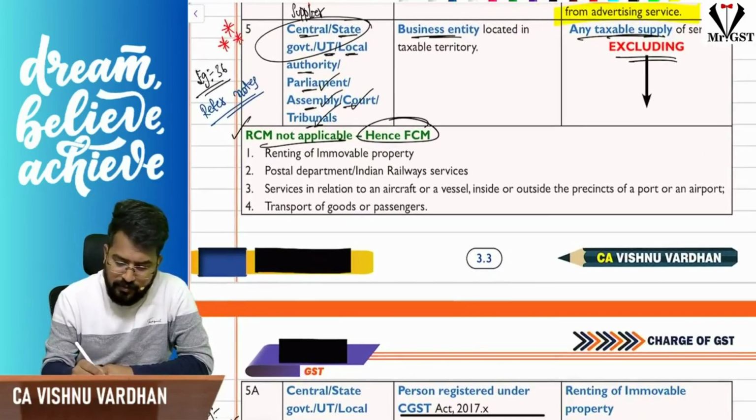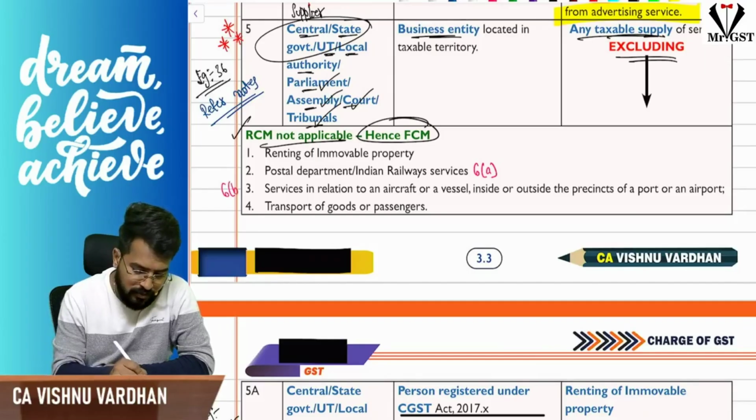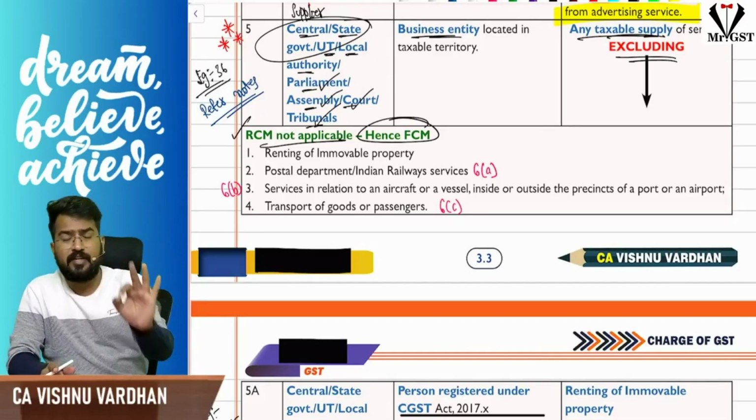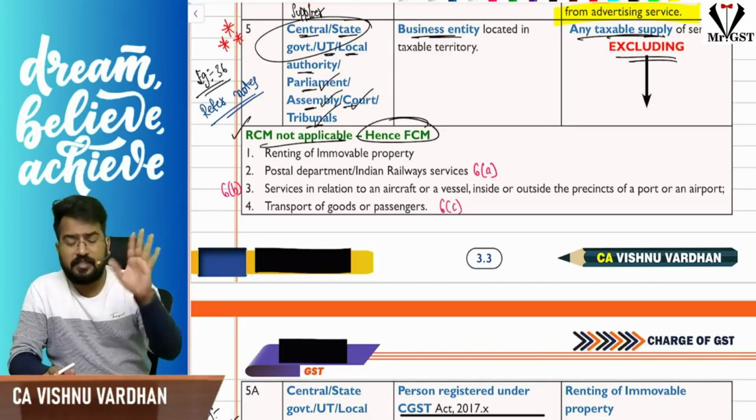This is 6A. This is 6B. In 6B, I am talking about exemption entries. Again, I am not talking about the RCM entry. In exemption entry number 6A, B, C.